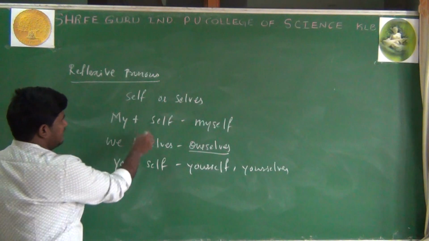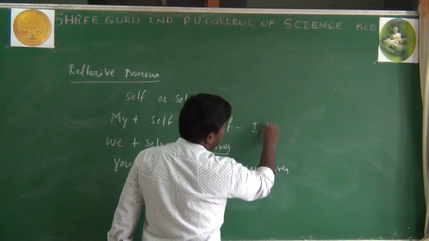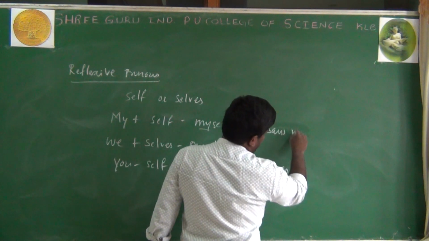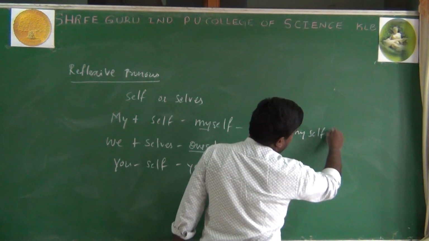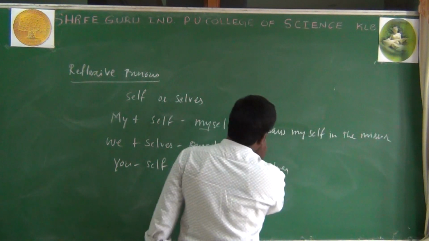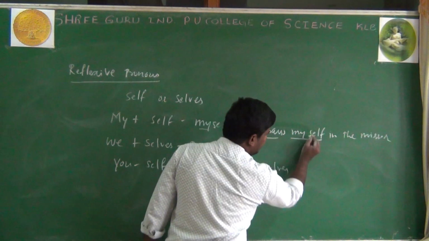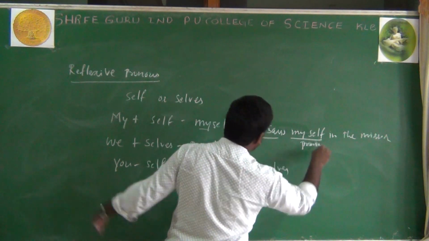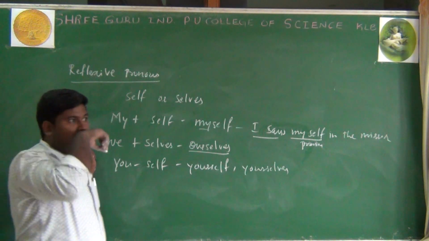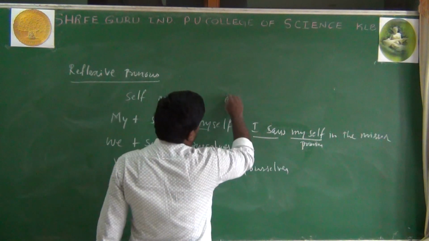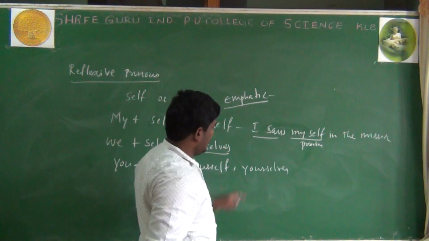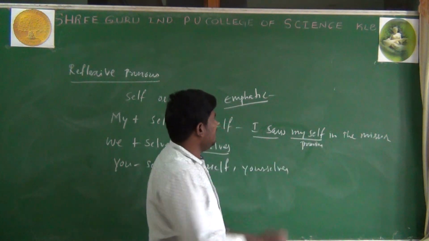For example, I saw myself in the mirror. Myself is also a pronoun. What kind of pronoun is it? It is a reflexive pronoun. A reflexive pronoun is different from an emphatic pronoun. Emphatic pronoun. I saw myself in the mirror.